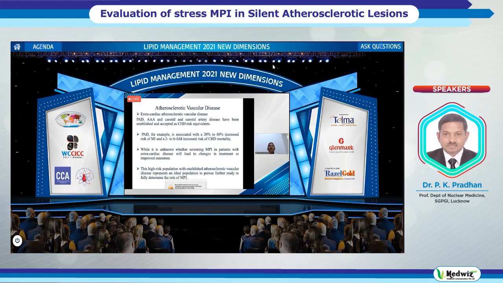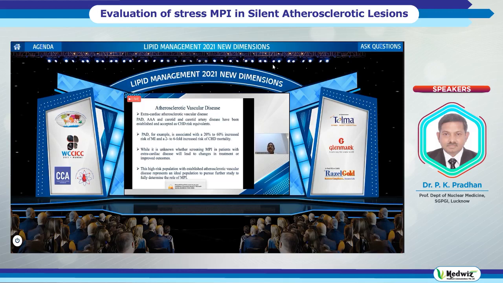Coming to atherosclerotic vascular disease, I have already enumerated peripheral arterial disease, and the atherosclerotic abdominal aortic and carotid disease. These are considered coronary heart disease risk equivalents. Peripheral arterial disease is associated with a 20% to 60% increased risk of MI and 2 to 6-fold increased risk of coronary heart disease mortality. While it is unknown whether screening MPI in patients with extracardiac disease will lead to changes in treatment or improve outcome, this high-risk population with established atherosclerotic vascular disease represents an ideal population for further study to fully determine the role of MPI.